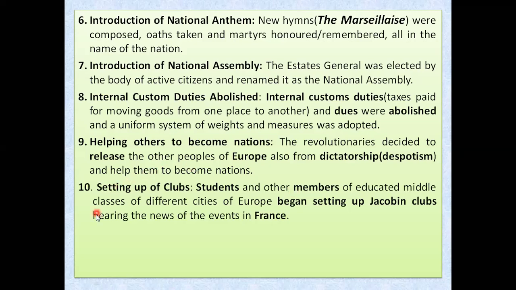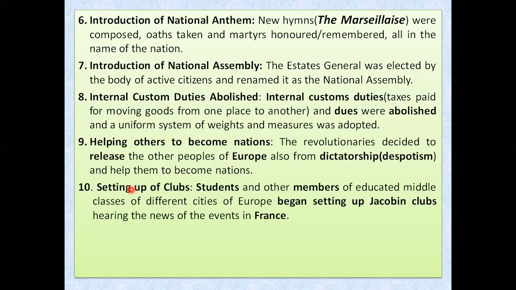What other thing was brought about? That is the setting up of clubs. Different types of clubs or parties started rising up, there was a creation of many different types of clubs. And who were the founders of those clubs? Students and other members of the educated middle class.